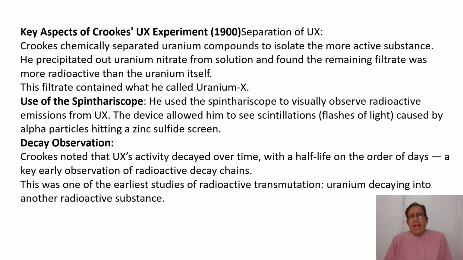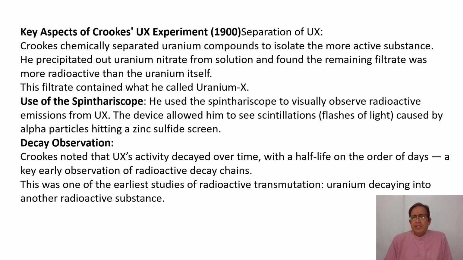So the key aspects of this experiment, which was conducted in 1900: the first thing that he did, he precipitated or separated this UX from the uranium salt. He precipitated out uranium nitrate from the solution and found that the remaining filtrate was more radioactive than the uranium itself.